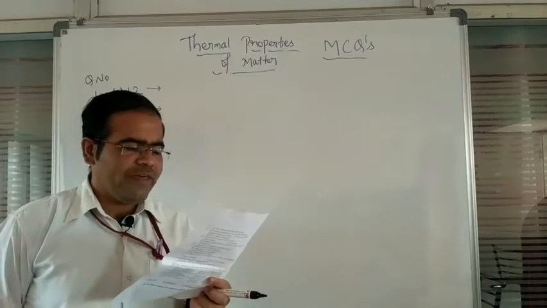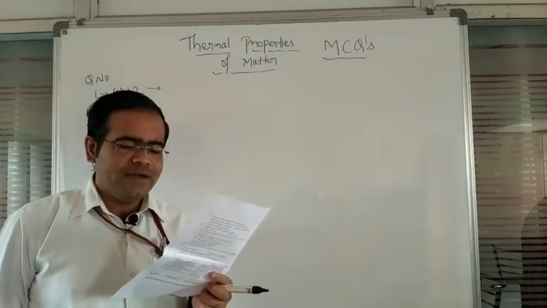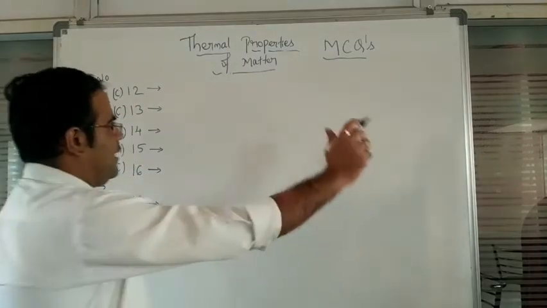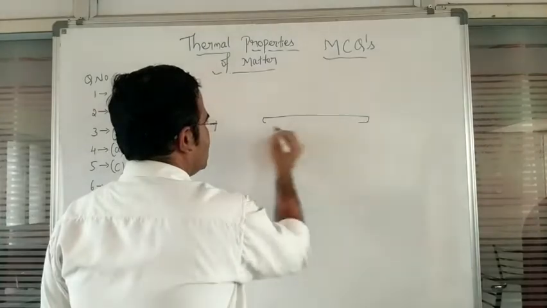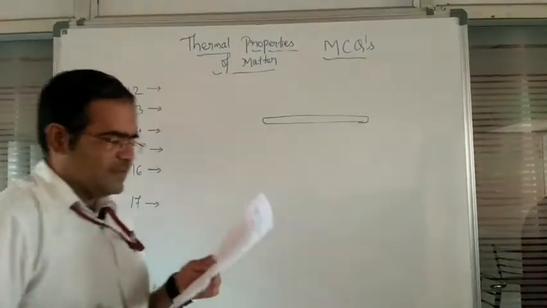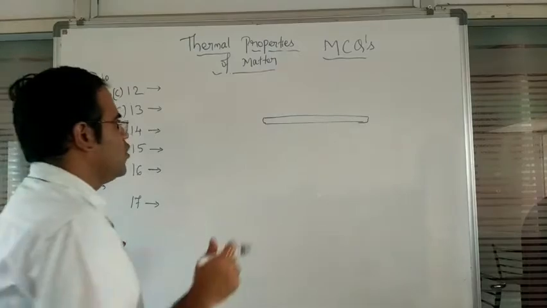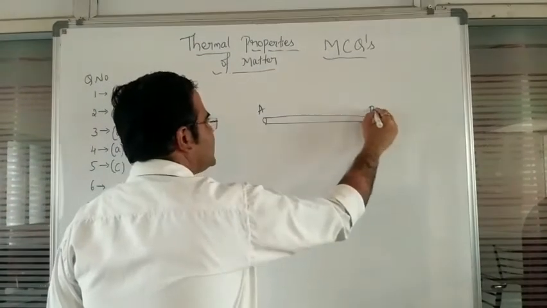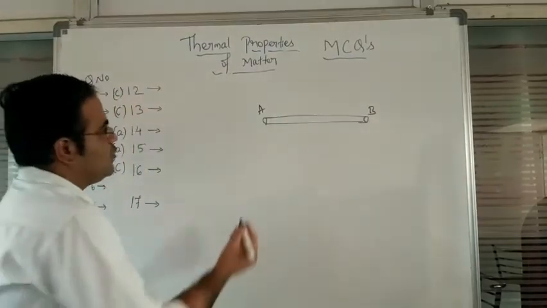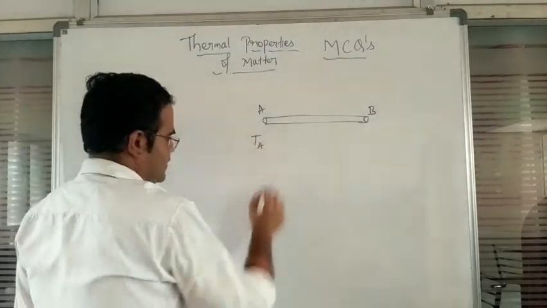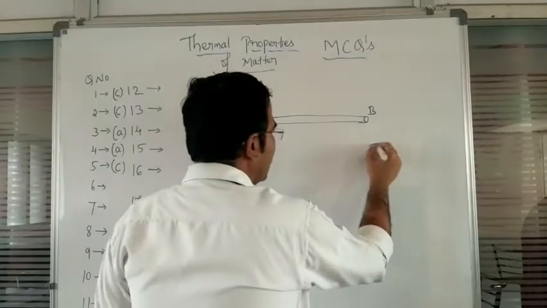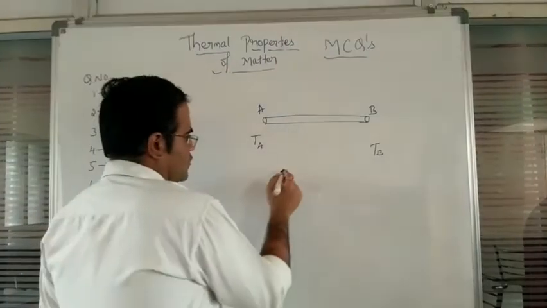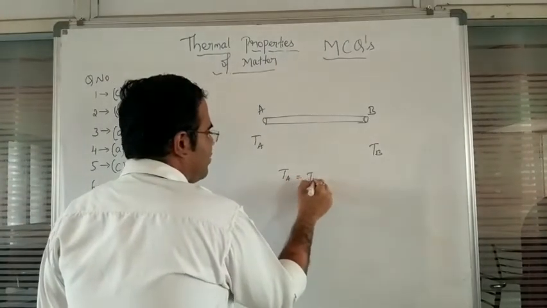Now, question number 6 here. Which of the following cylindrical rods will conduct the most heat when their ends are maintained at a steady temperature? Let us assume you are going to consider a uniform cylindrical rod like this. At both ends, let us assume this is end A and this is end B. The temperature at end A is given by TA, and the temperature at end B is given by TB. Both temperatures are maintained steady.